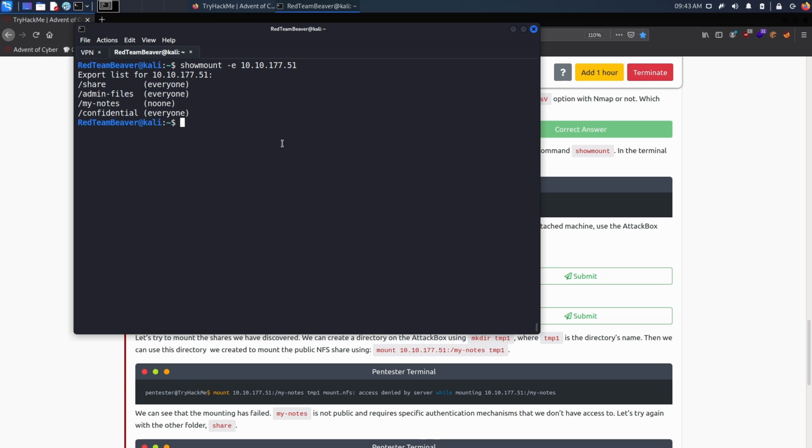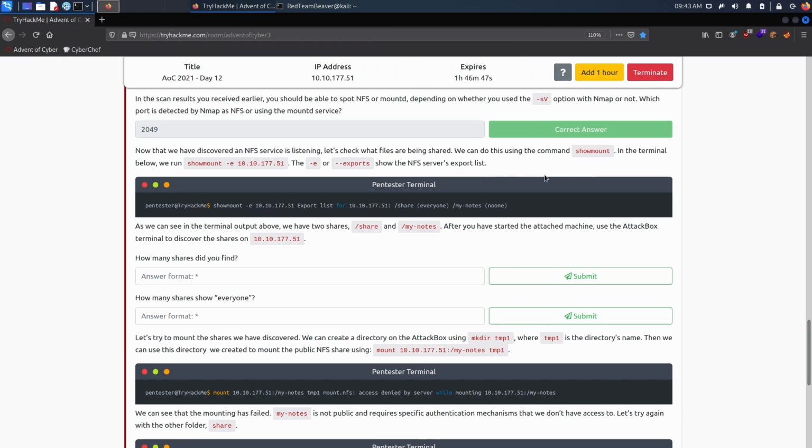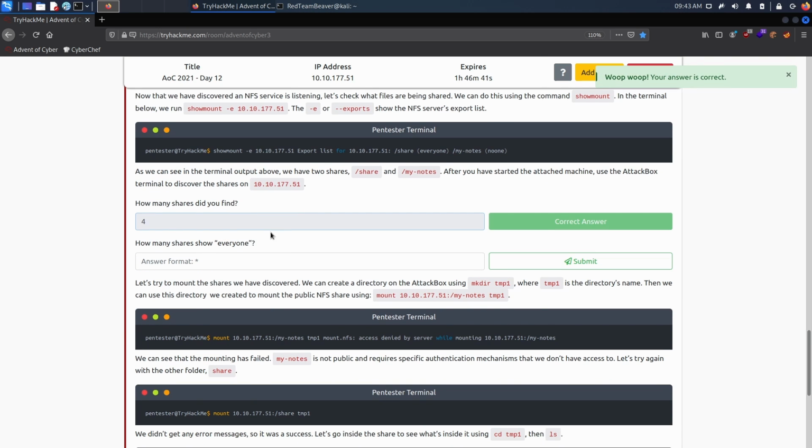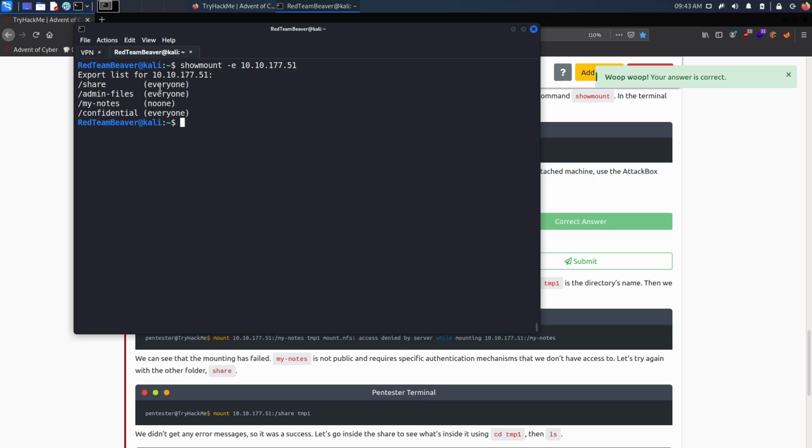So simple as that, we see that there's actually 4 shares that are being shared by NFS. There's the share, admin files, my notes, and confidential. Now, there's a couple of them that have nice names, so let's dive deeper into it. So how many shares did we find? We found 4 shares. And how many shares show everyone? Well, there's actually 3.